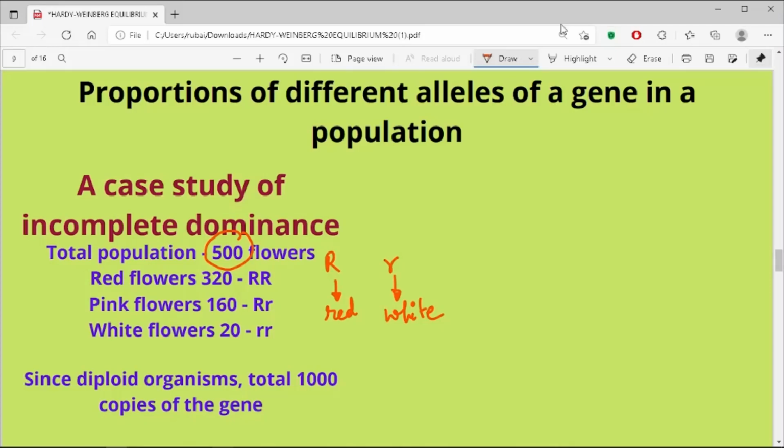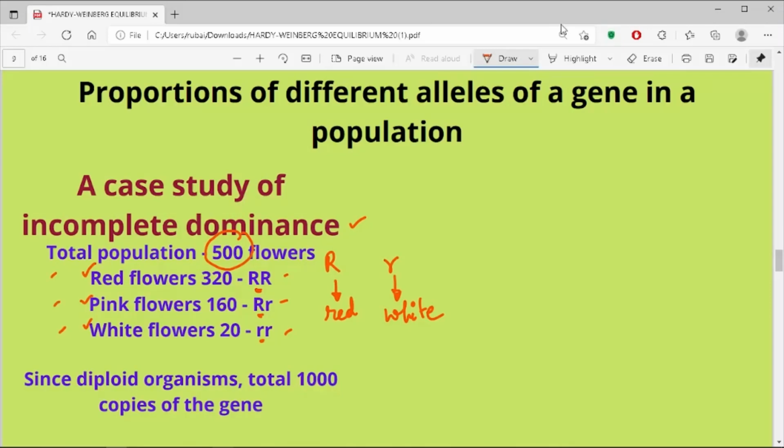Since it's a case of incomplete dominance, capital R capital R will show red flowers, capital R small r will show pink flowers, and small r small r will show white flowers. So 3 different genotypes will show 3 different phenotypes.